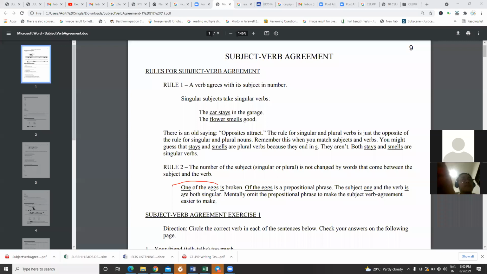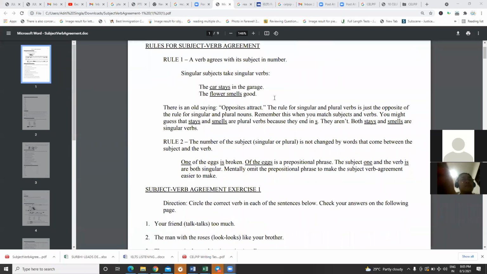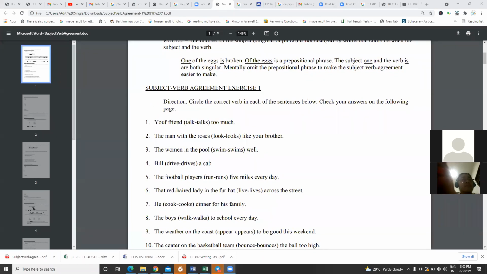Now read the sentence: one of the eggs is broken. Many people will feel the subject is eggs. But this is a prepositional phrase, of the eggs. Our subject is one egg, which is singular. So the verb is also going to be singular. Since the subject was singular, we have written is. I hope it's clear. Moral of the story: always read the sentence carefully and mark the answer correctly.